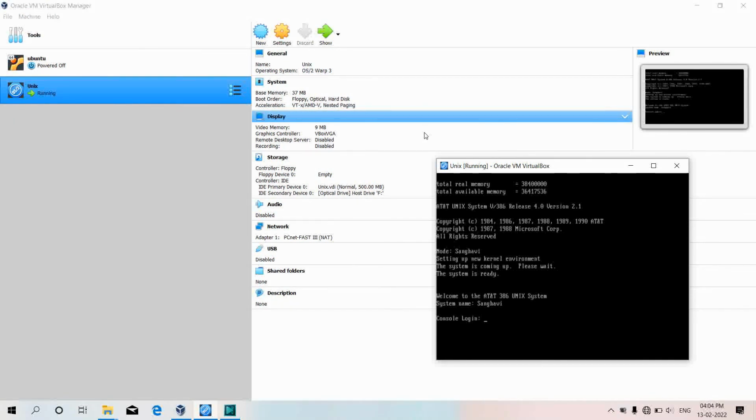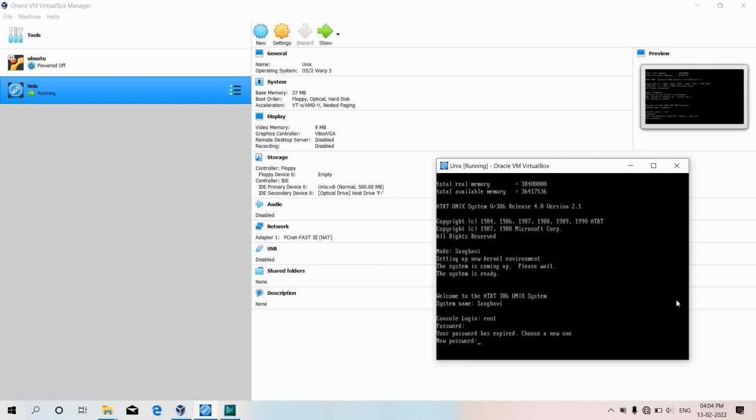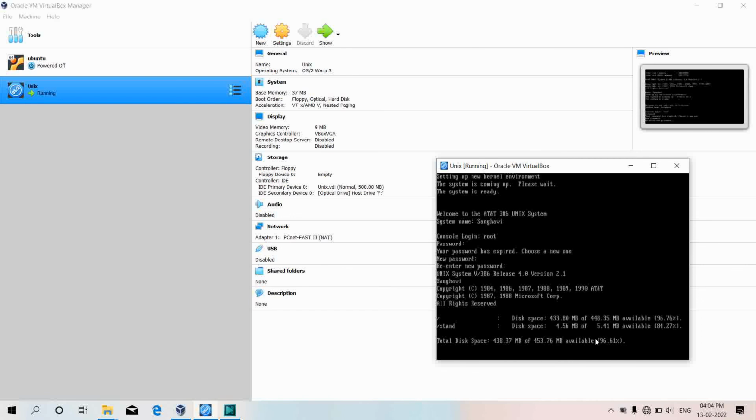The screen is now displaying the console login. As we have set the console login as root, just enter the root and enter the password you have set for the root, and it is showing the message that your password has expired, so we need to choose the new password. So choose it accordingly and re-enter it. And as you can see here, my Unix system is installed over here, so I'll start using the commands.